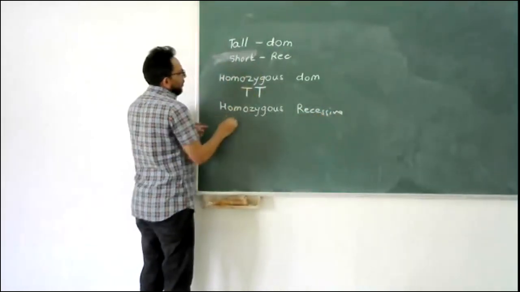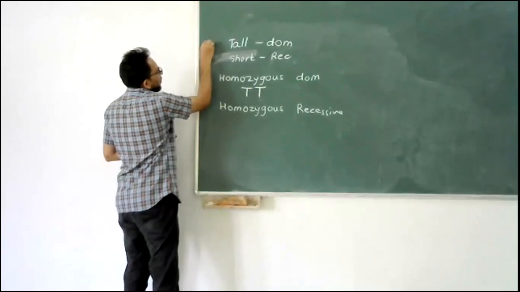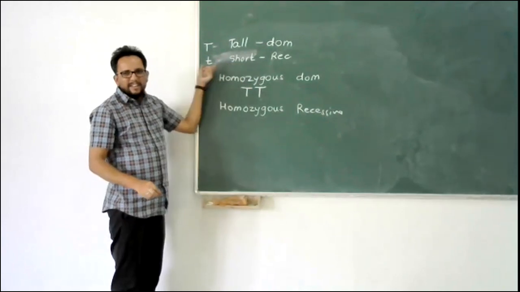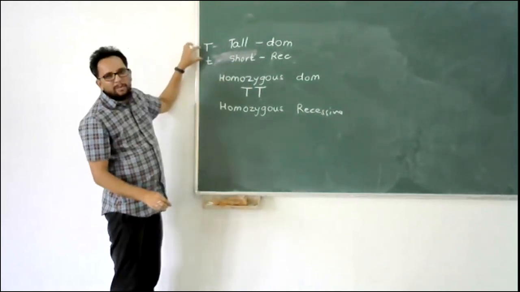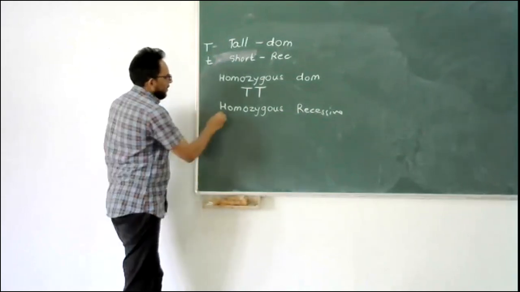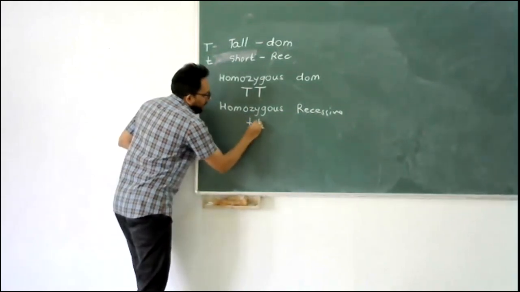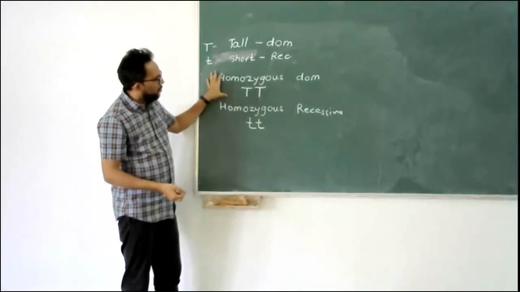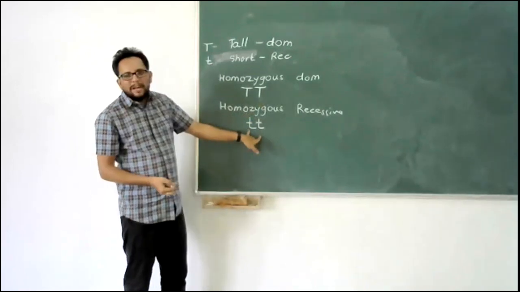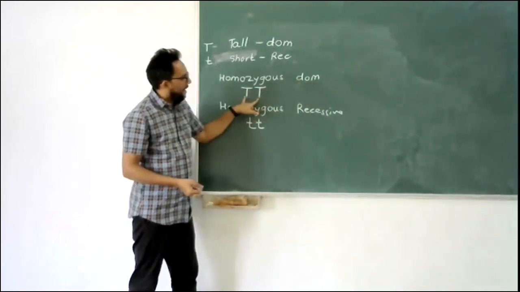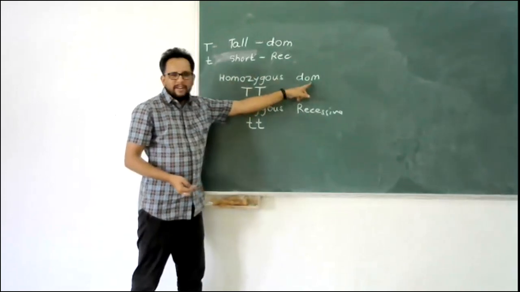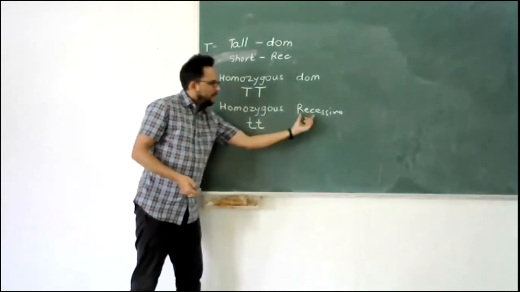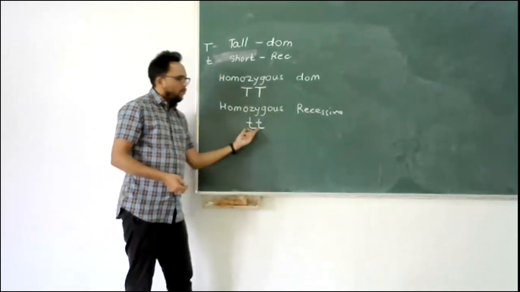that will be, now like I said, tall is denoted by capital T, and short will not be denoted by S, but rather we will use the same letter as the dominant but in lower case, that is, it will be t, homozygous recessive. Understand the word homozygous: same allele. Here also same allele. But in this case, both alleles are dominant, so it is homozygous dominant. In this case, both alleles are same, so homozygous, and because both are recessive, we call it homozygous recessive.